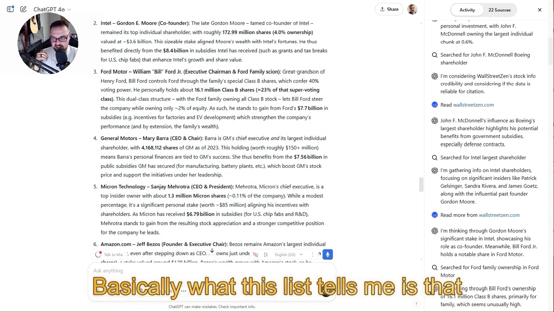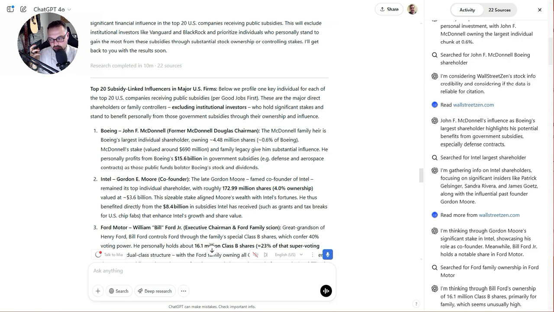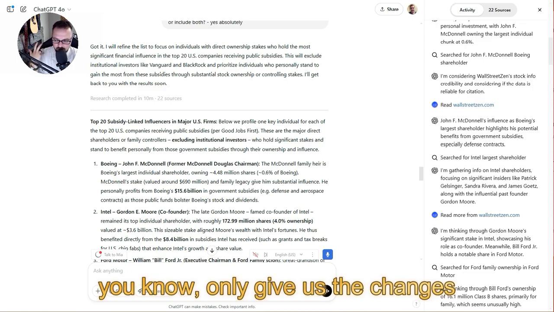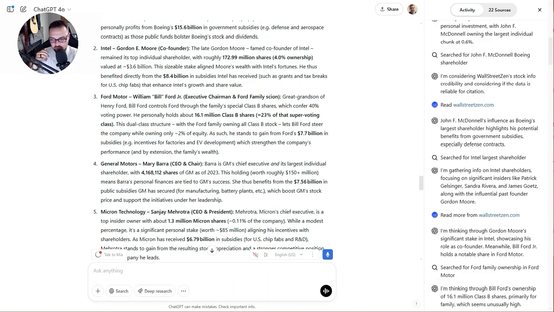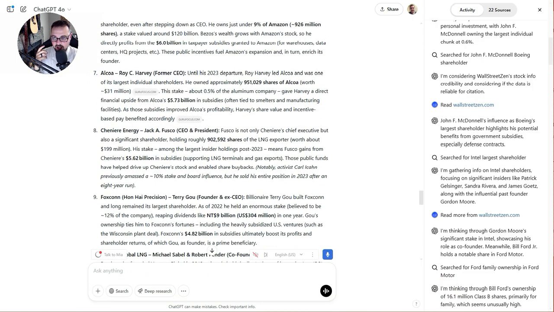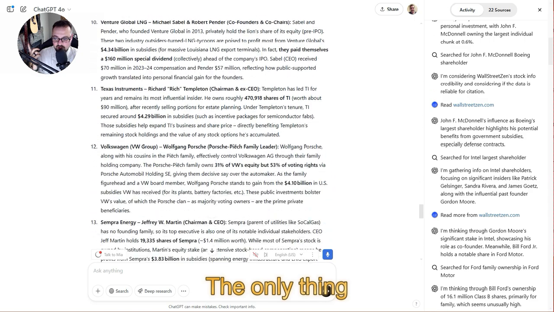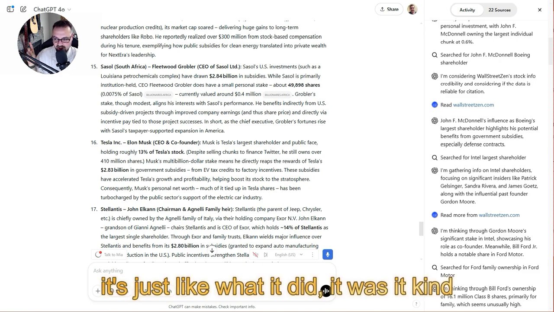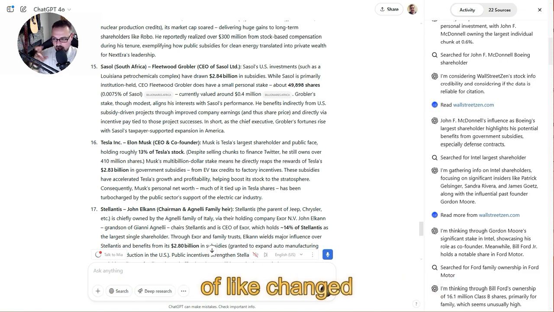Basically what this list tells me is that ChatGPT can't find anything that would revise this list. So we could have asked it, hey, only give us the changes, or tell us if you would change the list. The only thing of interest here, actually, no. It's just what it did. It kind of changed around the way that everyone is set up.